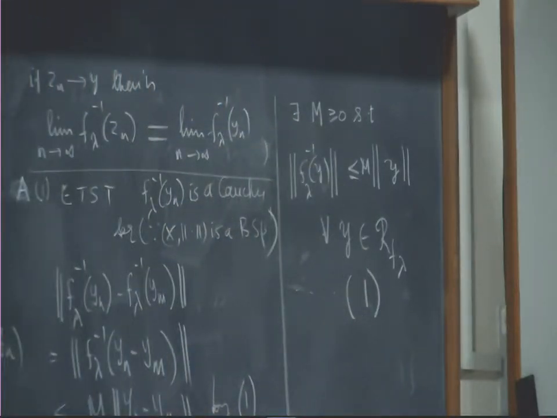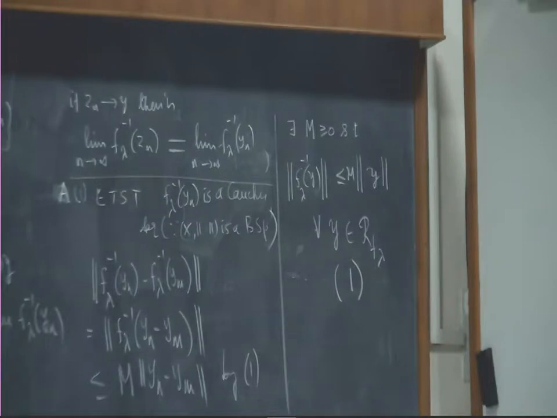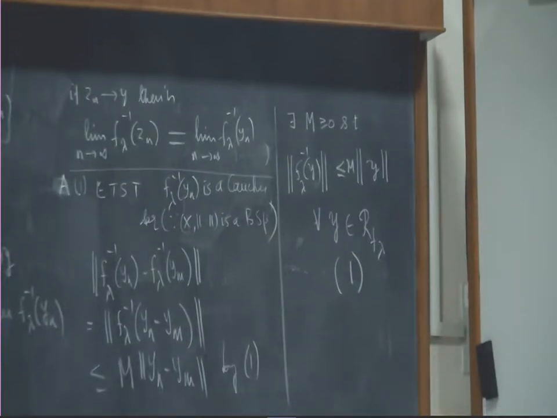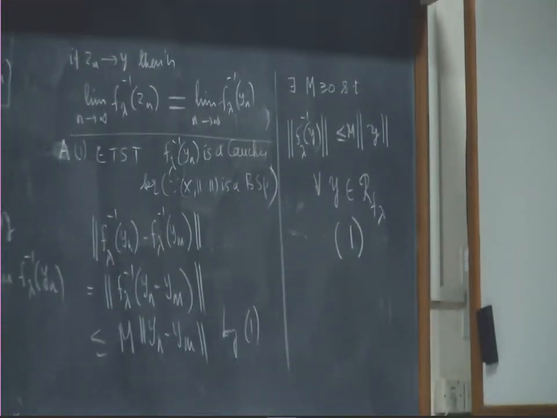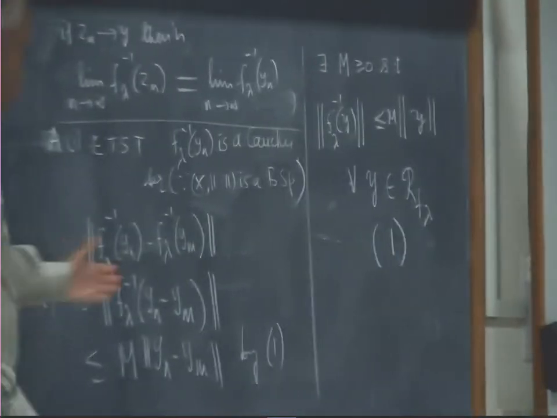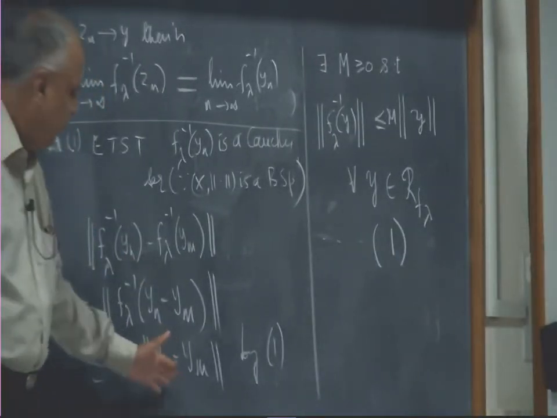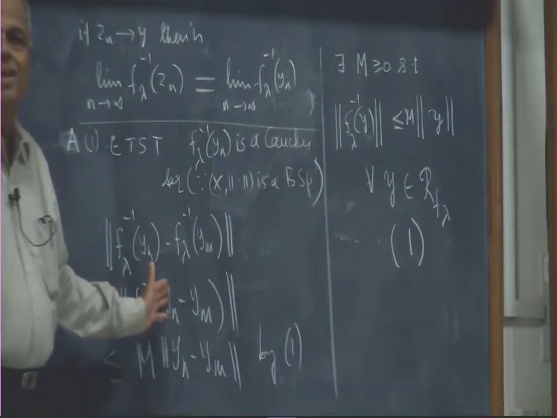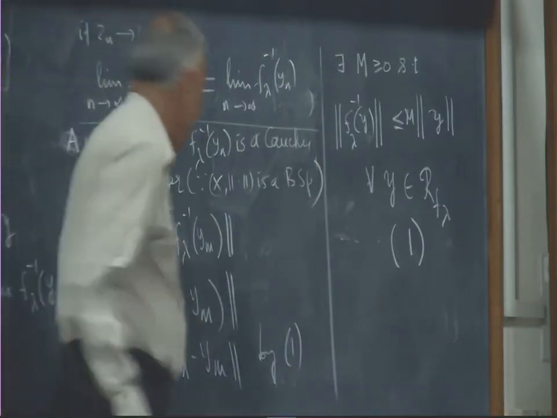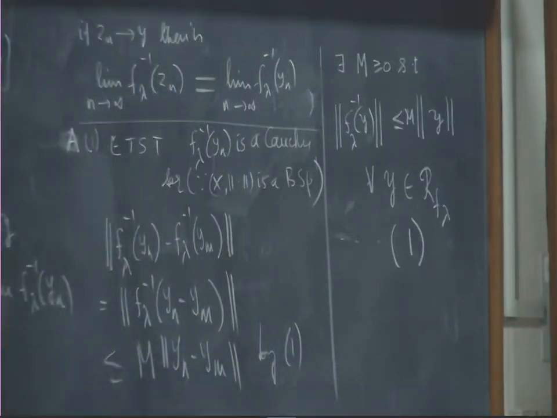We are done. Now, yn is converging and therefore, yn is Cauchy and therefore, I can make this small. But if I can make this small, I can make this also small. Okay. So, therefore, now I have okay. I will erase question 1.